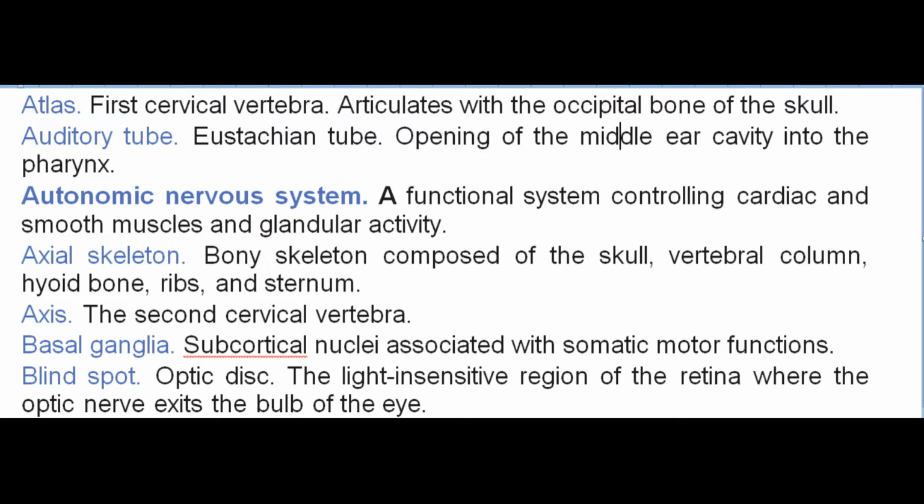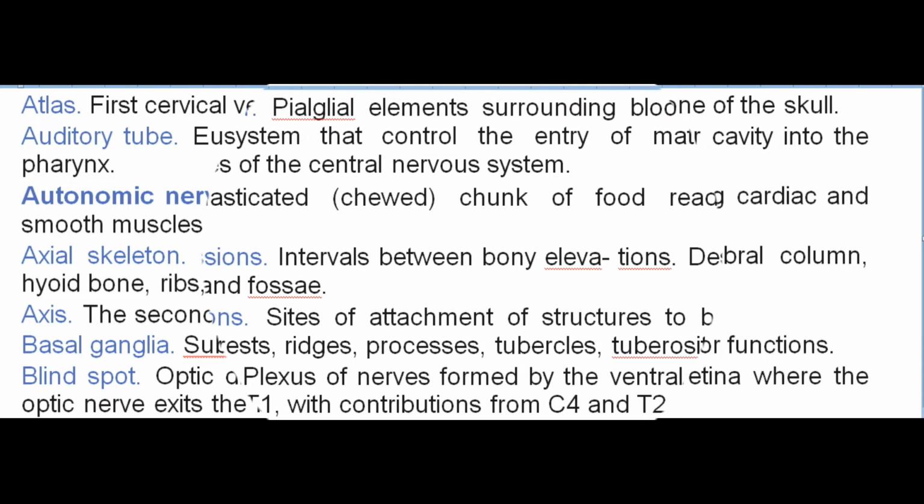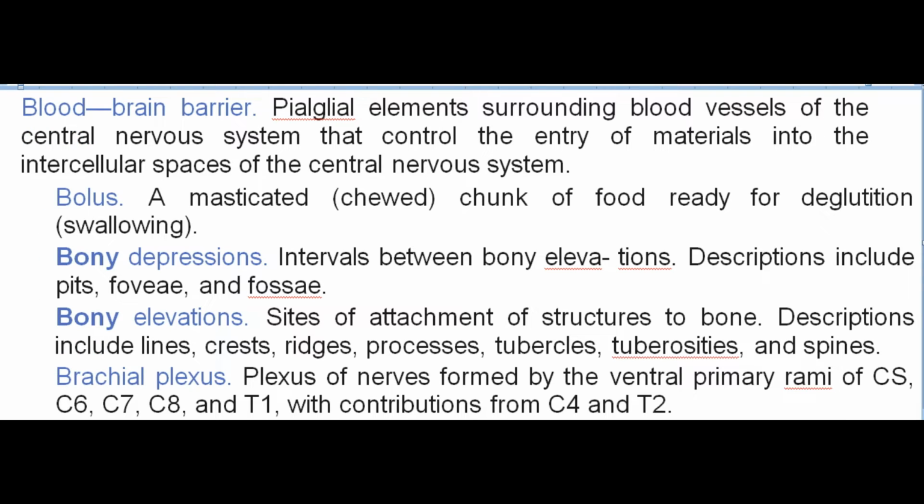Basal ganglia. Subcortical nuclei associated with somatic motor functions. Blind spot. Optic disc. The light-insensitive region of the retina where the optic nerve exits the bulb of the eye. Blood-brain barrier. Glial elements surrounding blood vessels of the central nervous system that control the entry of materials into the intercellular spaces of the central nervous system. Bolus. A masticated, chewed chunk of food ready for deglutition, swallowing.